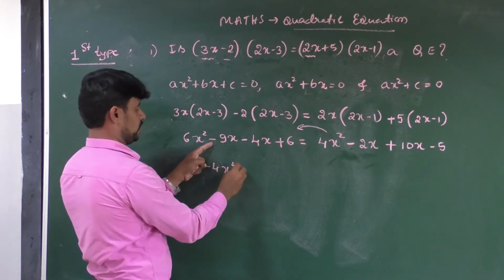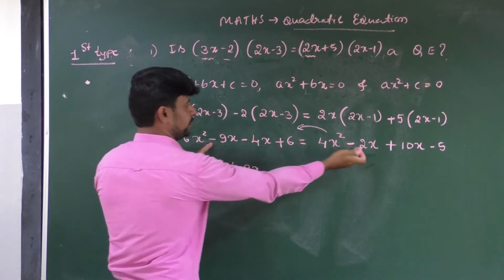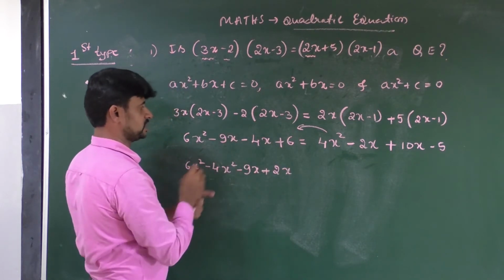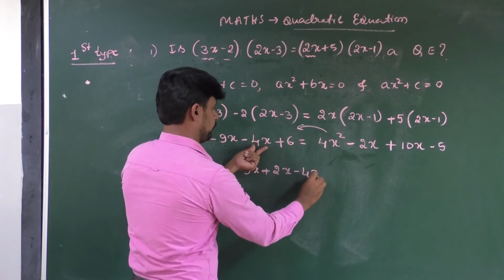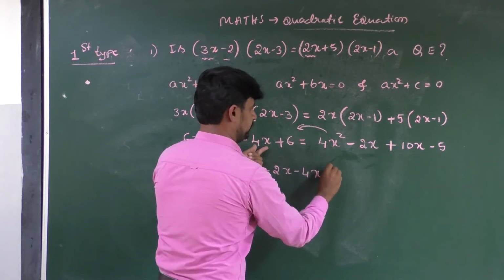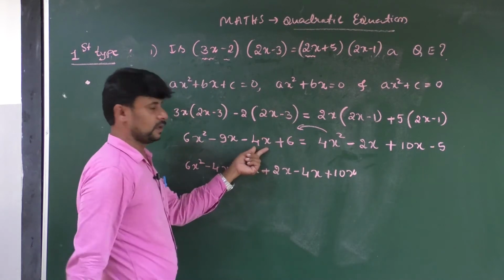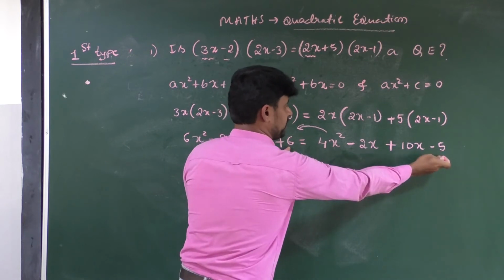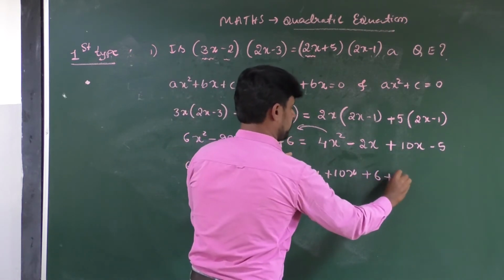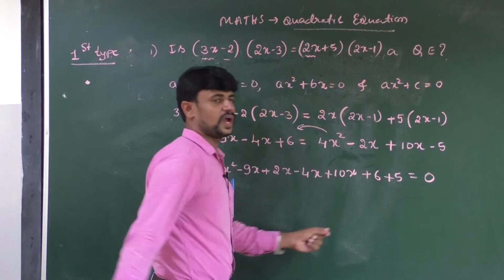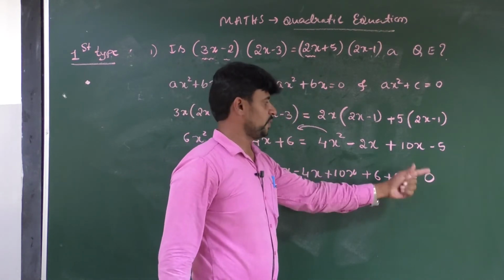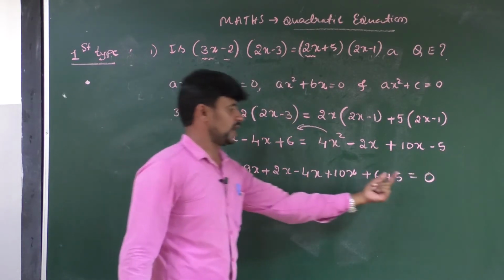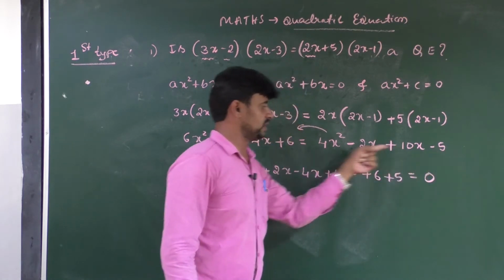Okay, before that we have minus 9x. Then you have to write that one, plus 2x, and we have minus 4x, and we have plus 10x. At the ending you have to take the constant. Here we have plus 6. If you take this minus 5 to the left side, it becomes plus 5 is equal to 0. Why do we have to write this 0? Because we have already taken all these terms to the left side, then you have to write 0 in the place of all these terms.